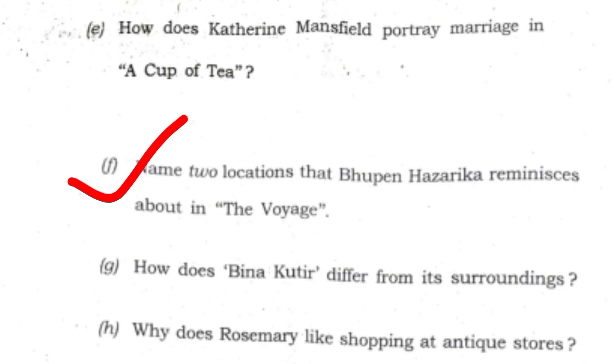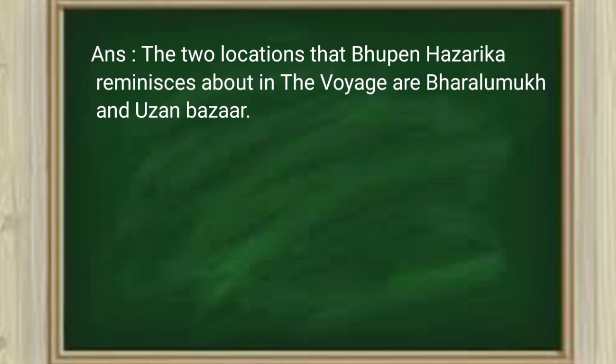F. Name 2 locations that Bhupen Hazarika reminisces about in The Voice. Answer. The 2 locations that Bhupen Hazarika reminisces about in The Voice are Bharalumukh and Ujan Bazar.